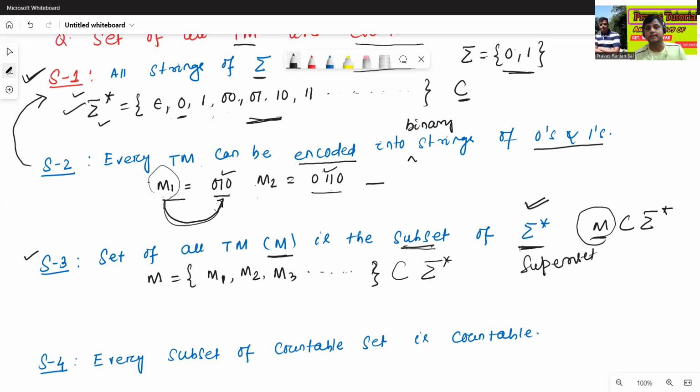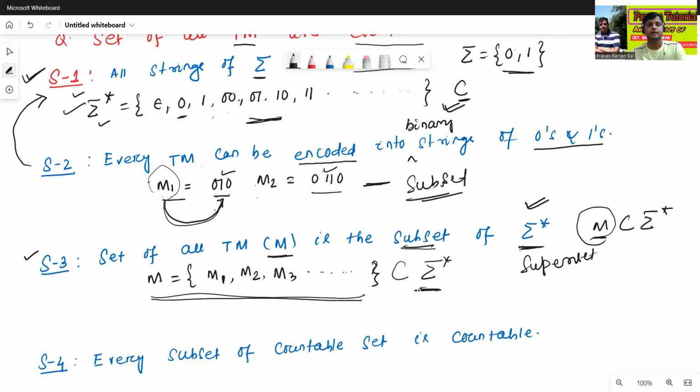Here, this is the subset because some limited number of Turing machines are there, but sigma star contains all binary strings. So finally we can conclude that M is always the subset of sigma star.